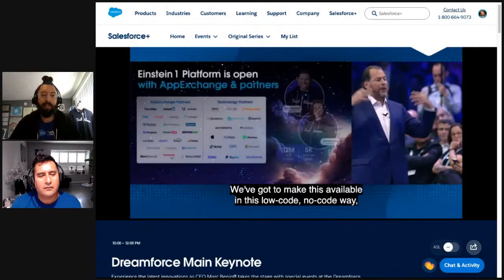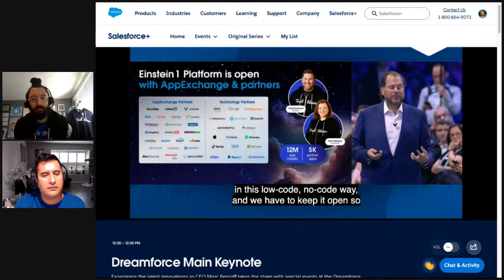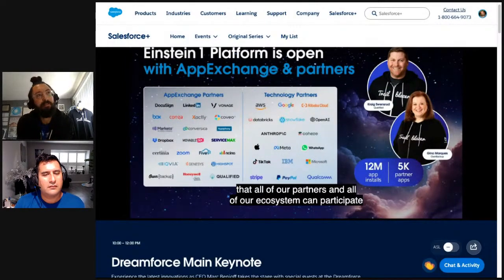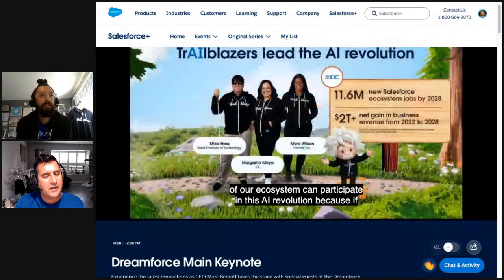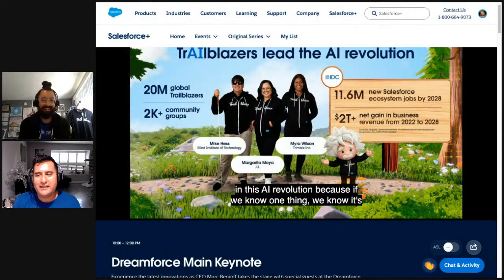I suspect that we might see, when our roadmap shows Sales GPT, Service GPT, those will be add-ons within those product bases. Because if we know one thing, it's the trailblazers who are going to lead us forward. We know there's the AppExchange partners, and it's the trailblazers who will lead the AI revolution.